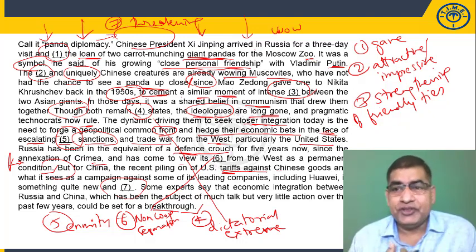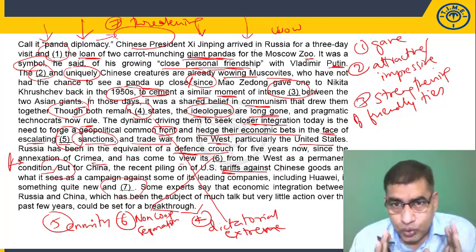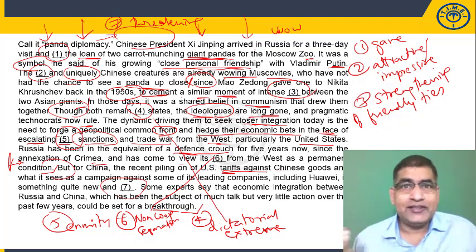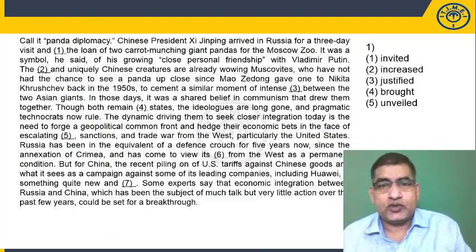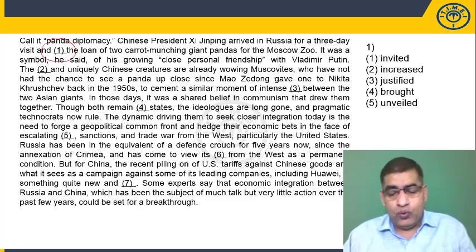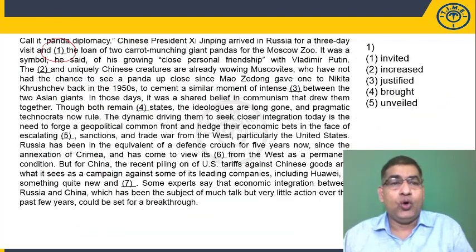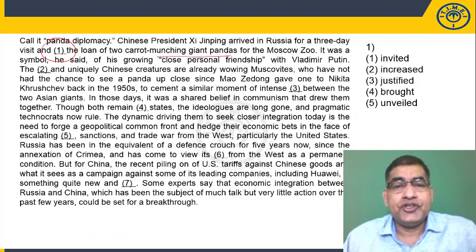Okay, so we are done with the reading of the paragraph itself, and we have identified the clues. Based on these clues, we'll select the answer. Let us go to the first question. For a 3-day visit and dash the loan. What was our clue or word for this? Gave. Gave a loan, right? Gave the loan of 2 carrot munching giant pandas.